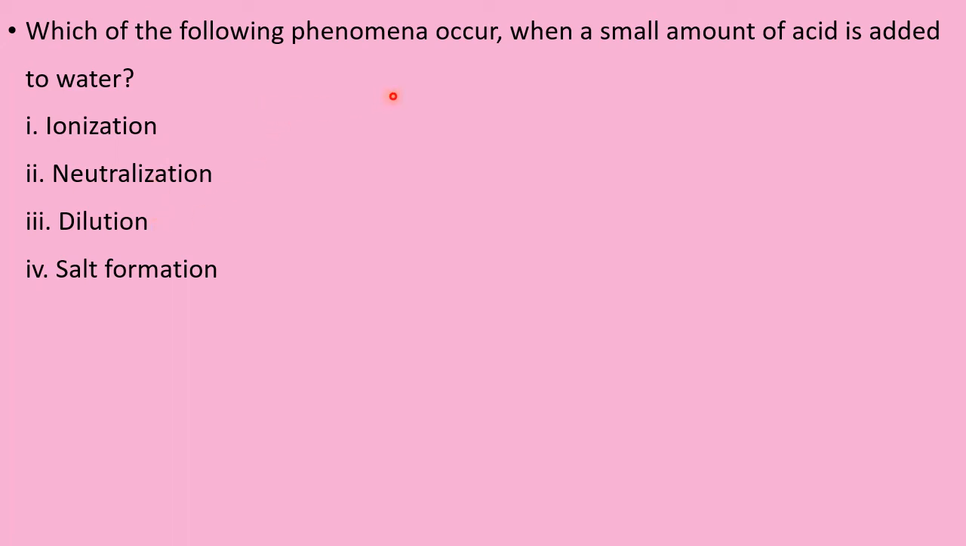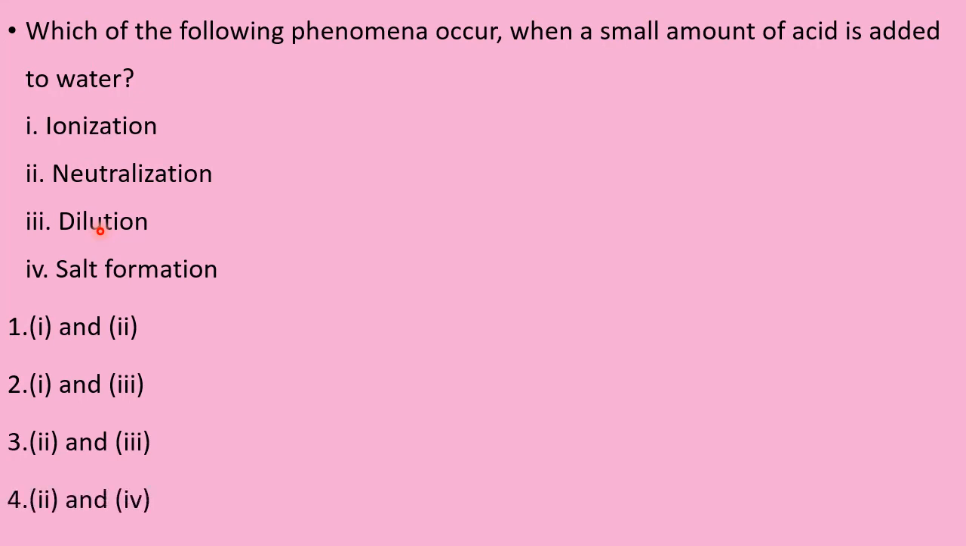So when we add small amount of acid to the water, the acid ionizes. At the same time acid is diluted. So both are happening at a time. So 1 and 3 are correct. Let us see the options. 1 and 2, 1 and 3, 2 and 3, 2 and 4. It is 1 and 3. Where is 1 and 3? Option number 2. This is correct.